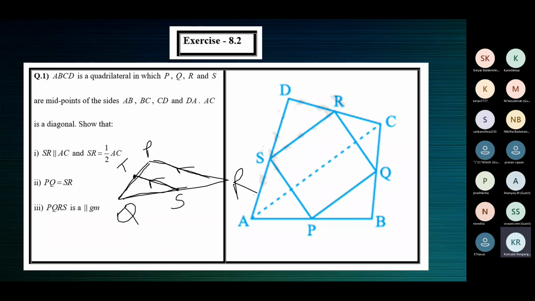That side where the midpoint is not given is the third side of the triangle. So ST, the line segment joining the midpoints, will be parallel to the third side. Here the third side is PR. And the length of ST will be equal to half the length of PR. So if PR is 15 centimeters, ST will be 7.5 centimeters.